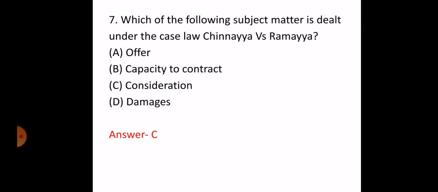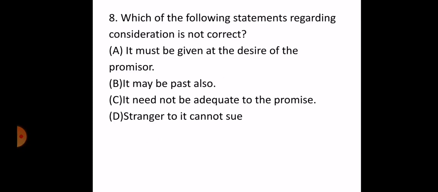The next question is, which of the following statement regarding consideration is not correct? A. It must be given at the desire of the promisor. B. It may be past also. C. It need not be adequate to the promise. D. Stranger to it cannot sue. This was asked in the UP-PCSJ in 2012. The correct answer is C, that is, it need not be adequate to the promise, because consideration need not be adequate according to the promise.